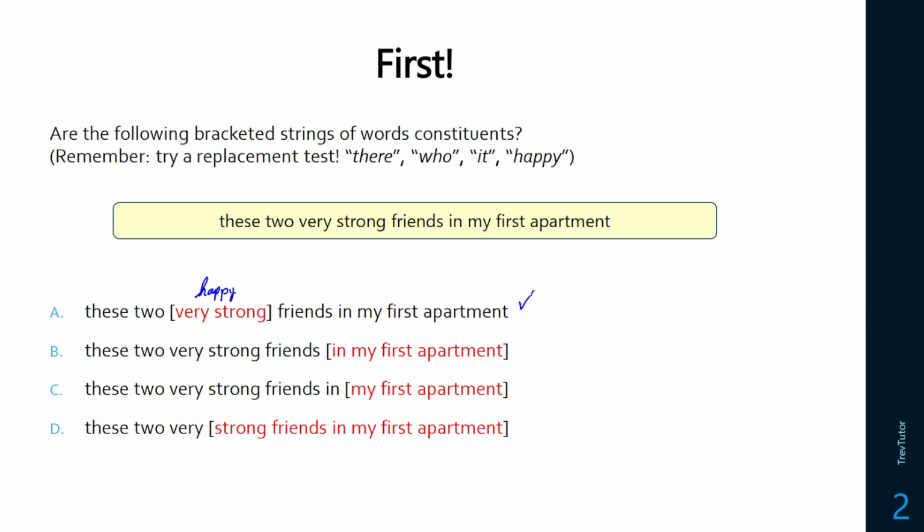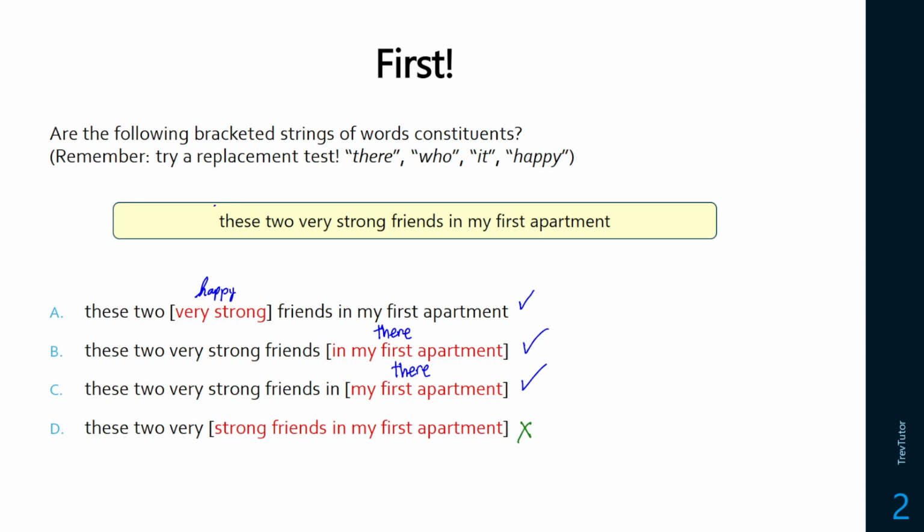These two very strong friends in my first apartment. We can say these two very strong friends there. These two very strong friends in there is going to be okay too. And what about these two very strong friends in my apartment? These two very people? These two very it? These two very he? But looks like that's not going to be one.